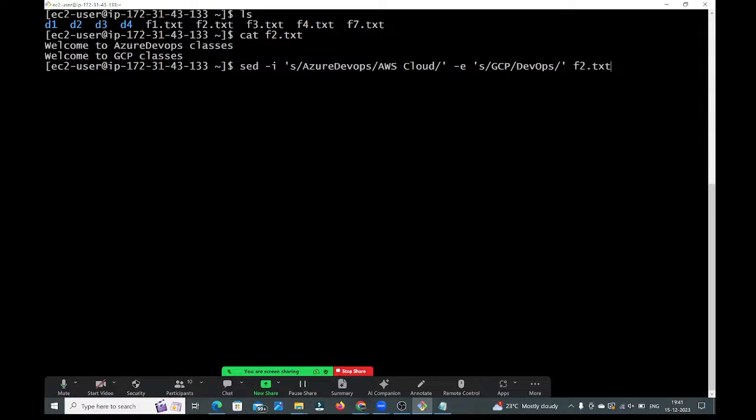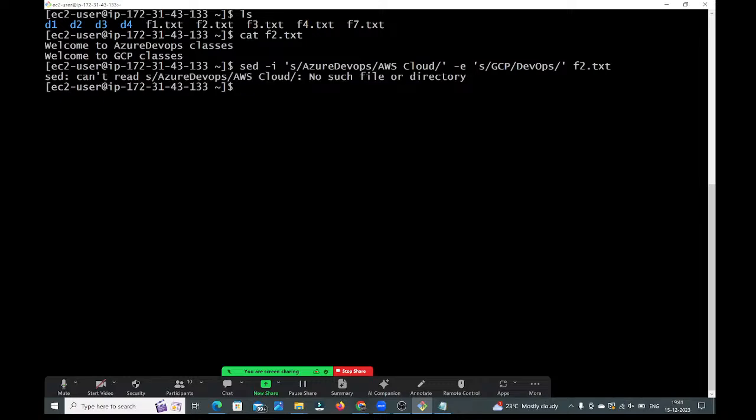See, guys, here I'm using -e. At a time I'm trying to replace two words: Azure DevOps I want to replace with AWS Cloud, and GCP I want to replace with DevOps, guys. Between them I'm using -e. Okay, let me check.